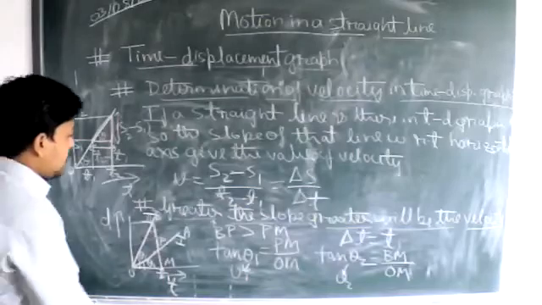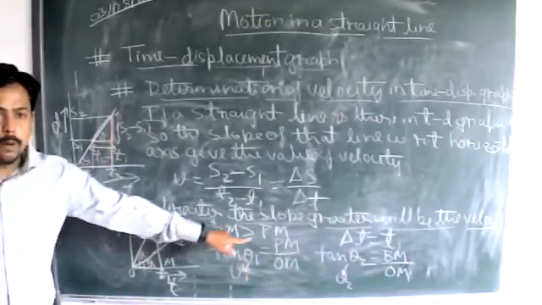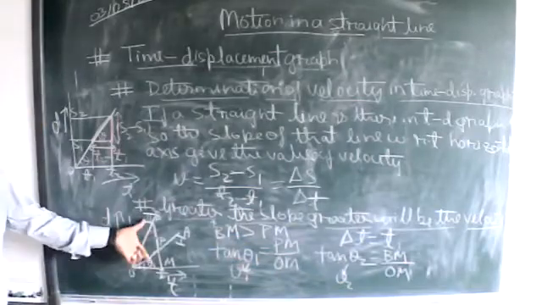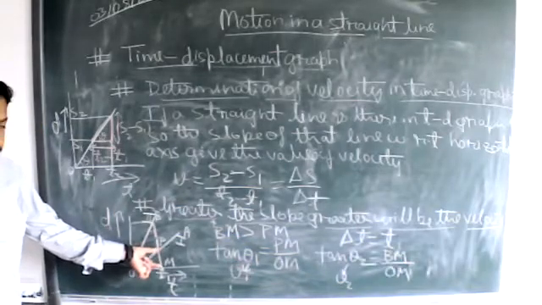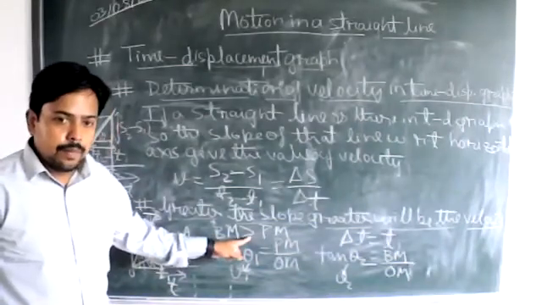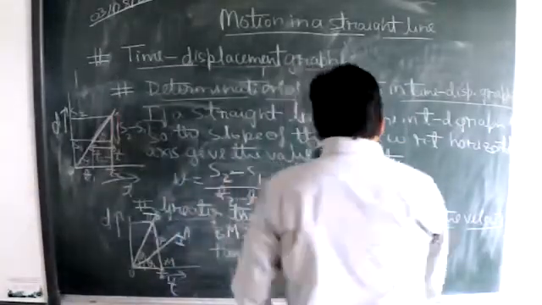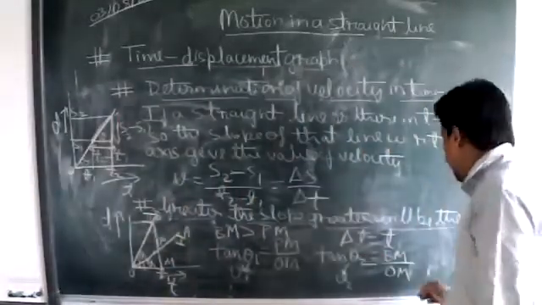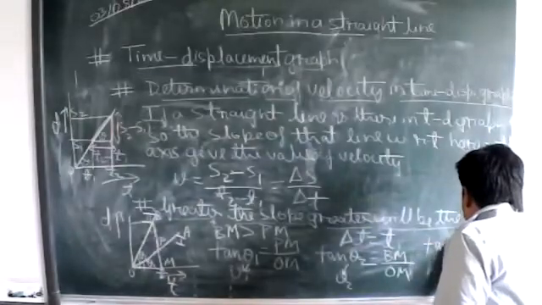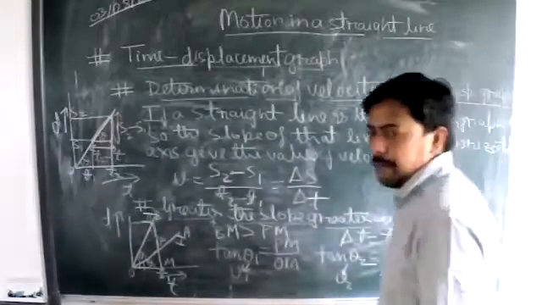Because here we have written that BM is greater than PM. This entire length is greater than this small length, according to this condition. So this slope is greater. Tan theta 2 is greater than tan theta 1.